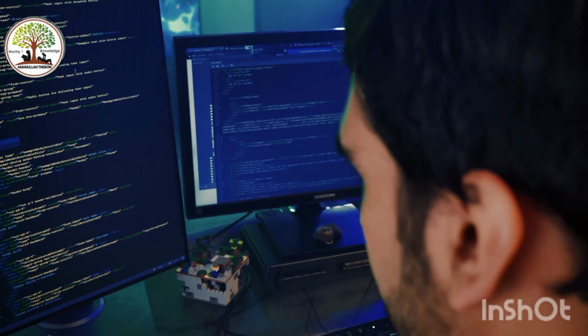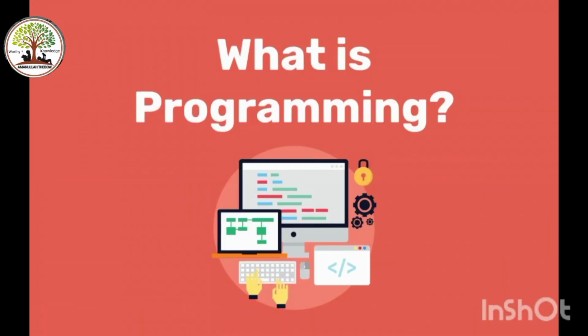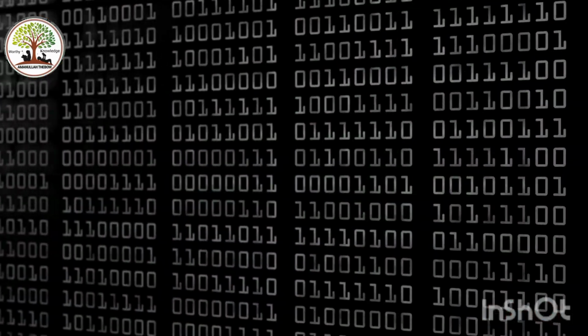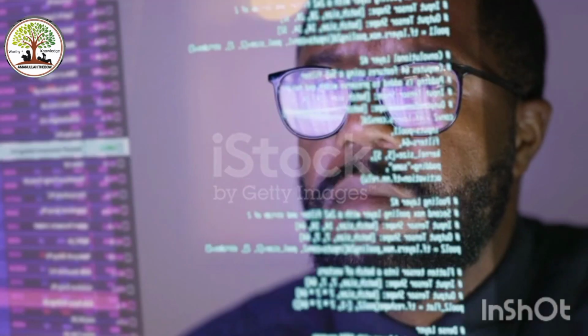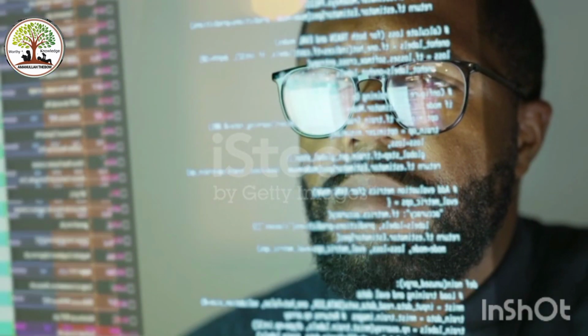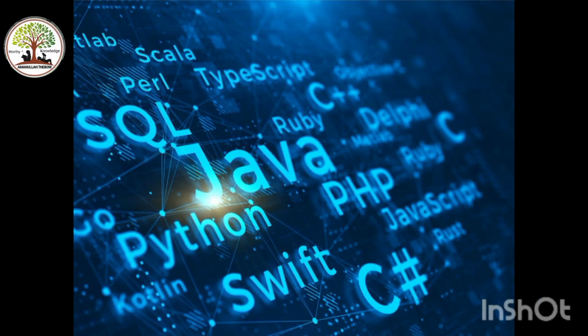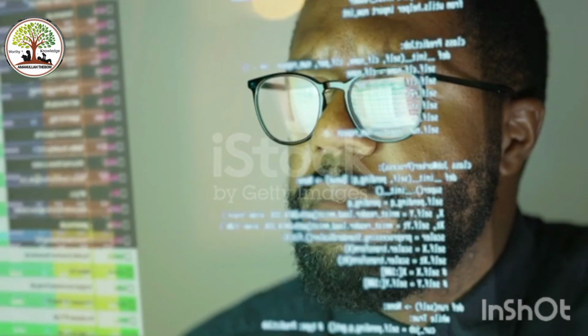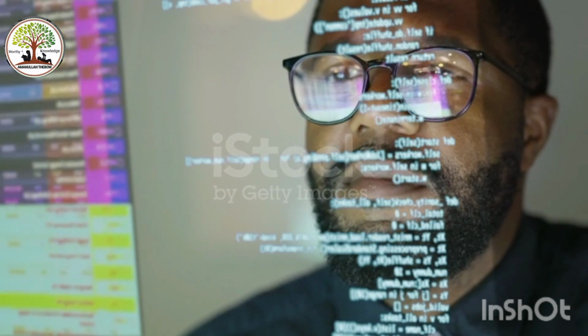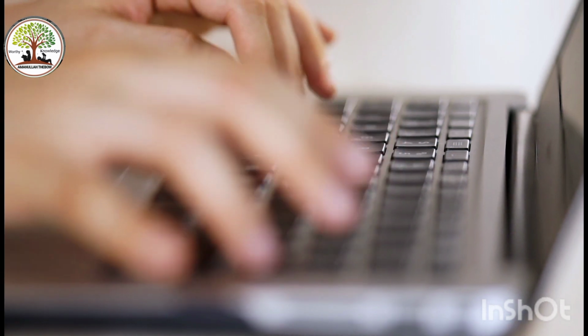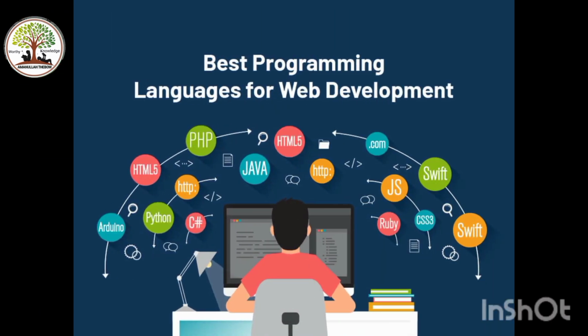So first of all, let's get started. Topic number one: what is programming? Programming, also known as coding, is the process of creating a set of instructions that a computer can follow to perform specific tasks. It involves writing code using a programming language to solve problems and automate various processes. Programming uses different languages like Python, Java, C++, and more to develop software applications, websites, mobile apps, and other computational tasks. Through programming, developers can communicate with computers and instruct them on how to carry out a specific operation or calculation.